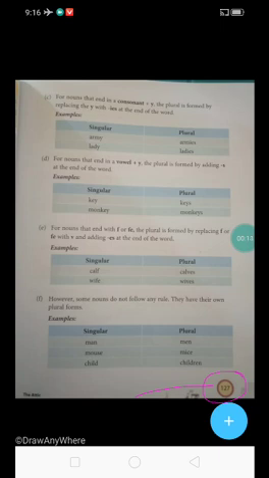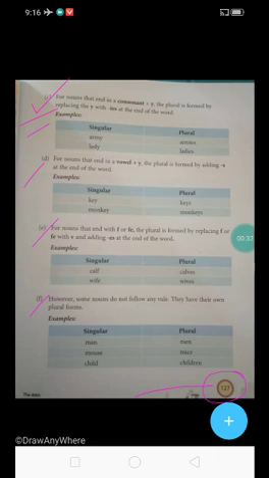Students, I know that you have completed the question number C. Today we will do the question number D, E and F. So students, before we go to the next, we will just revise the question number C. Question number C is saying that for nouns